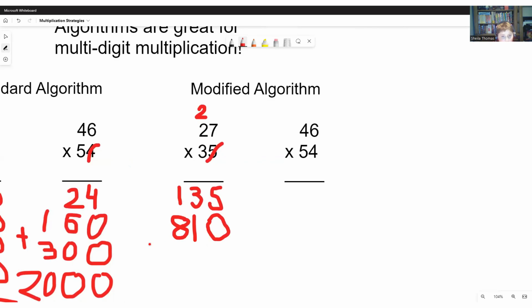So now we add these together. 5 plus nothing is 5. 3 plus 1 is 4. And 1 plus 8 is 9.